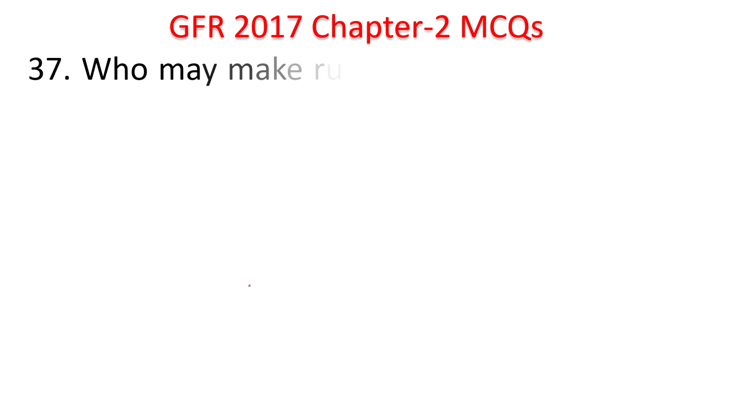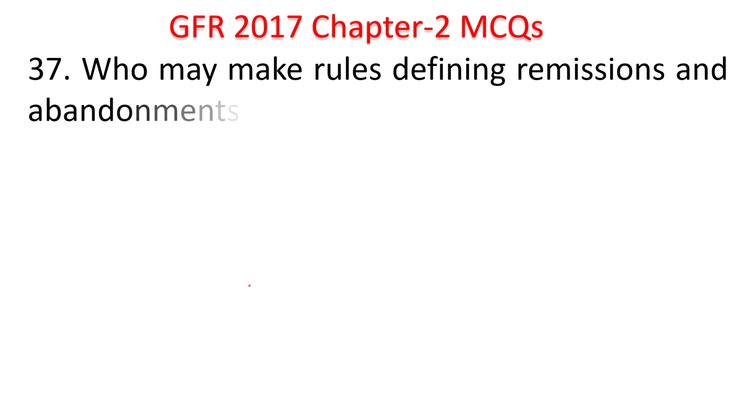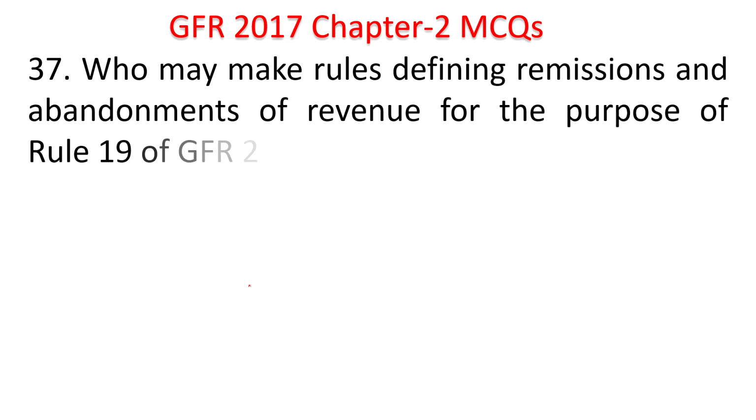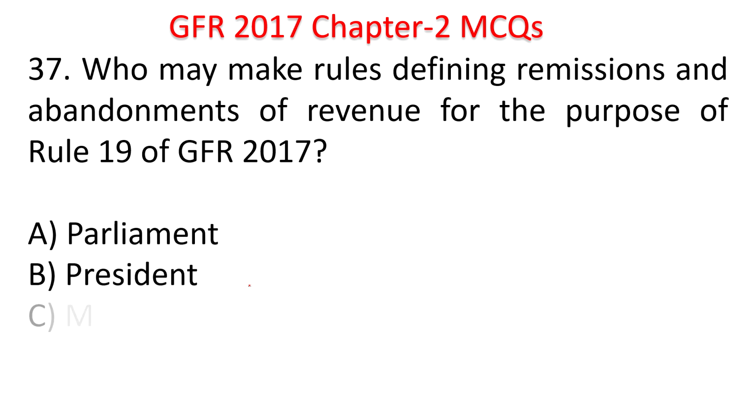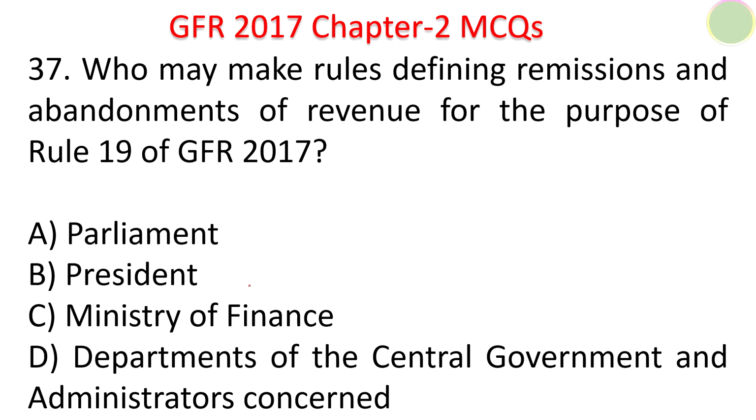Next question. Who makes the rules defining remissions and abandonments of revenue for the purpose of Rule 19 of GFR 2017? Parliament, President, Ministry of Finance, Department of Central Government and Administrator concerned. Time starts now. The answer is Department of Central Government and Administrator concerned.